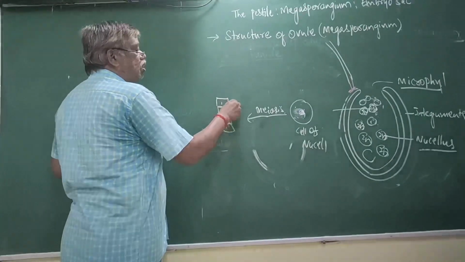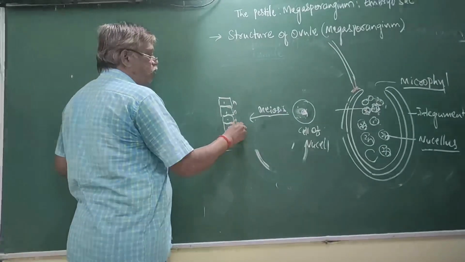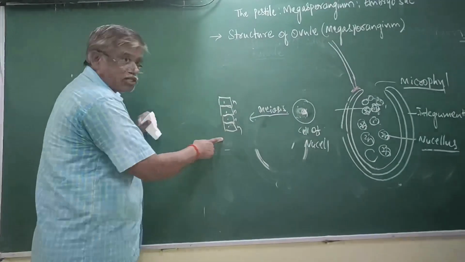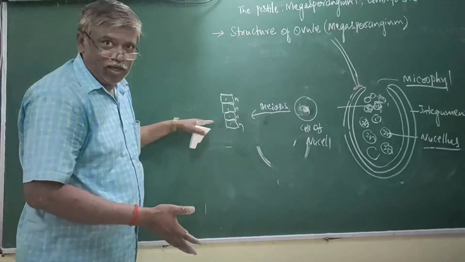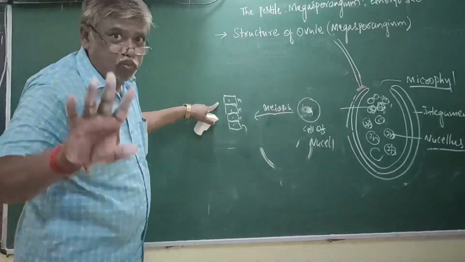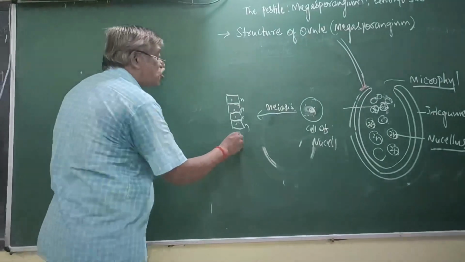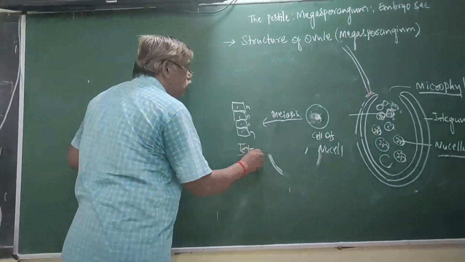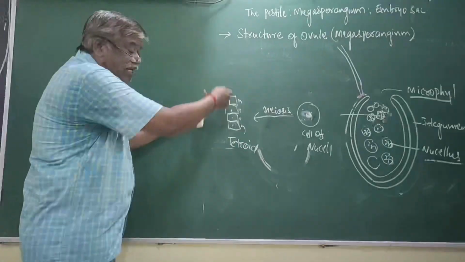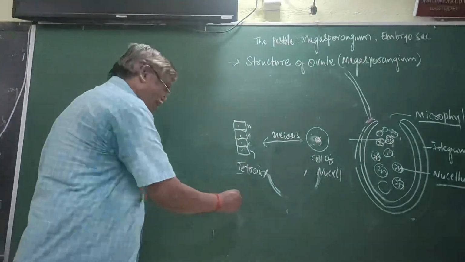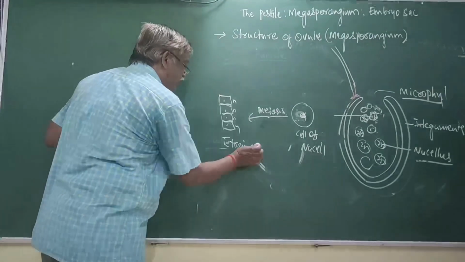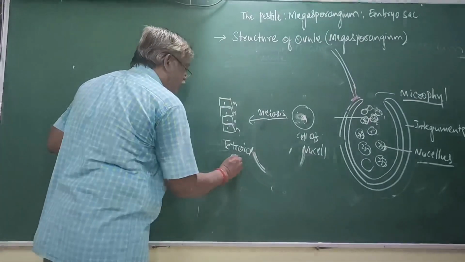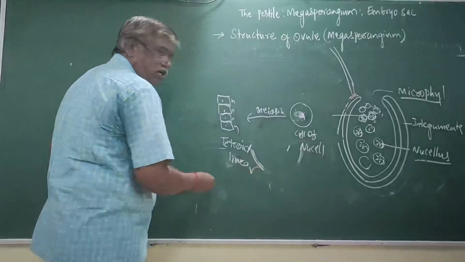Four daughter cells. Haploid. Now these 4 daughter cells are separated together. How many cells? 4. Hence it is called as tetrad. This tetrad is a linear cluster. Linear.